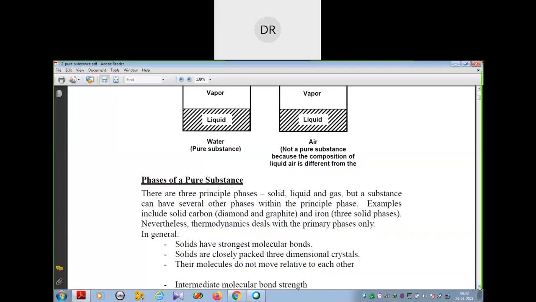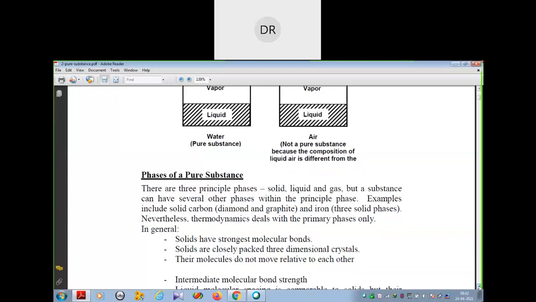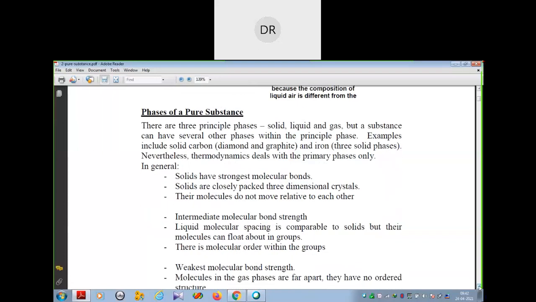Some properties of solids: in general, solids have the strongest molecular bonds. That means they are very tough.